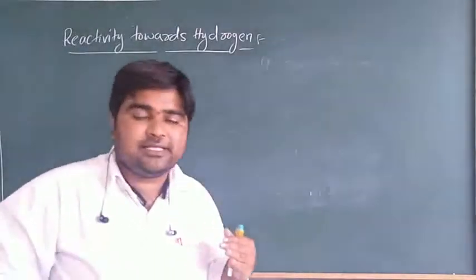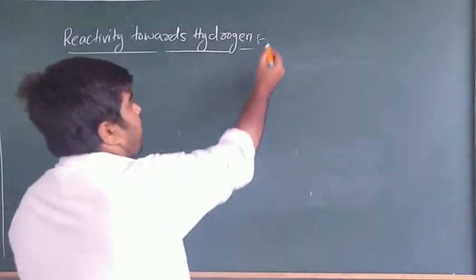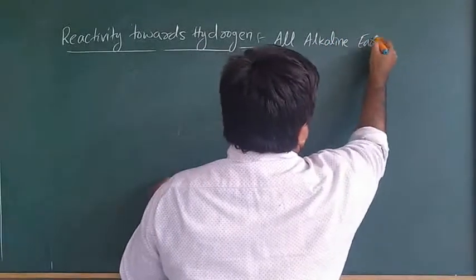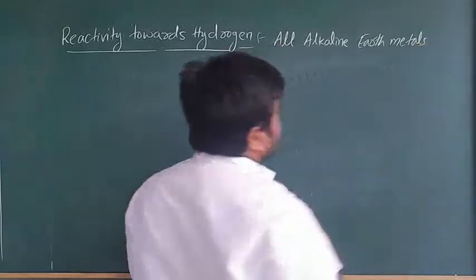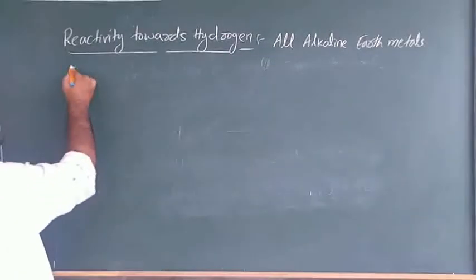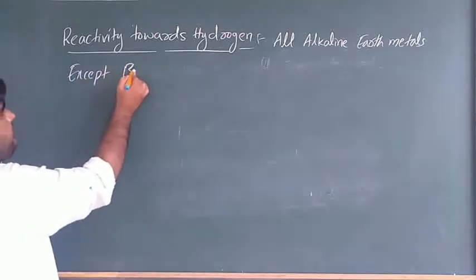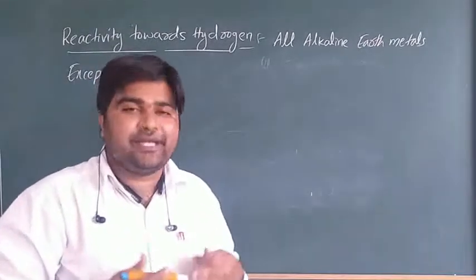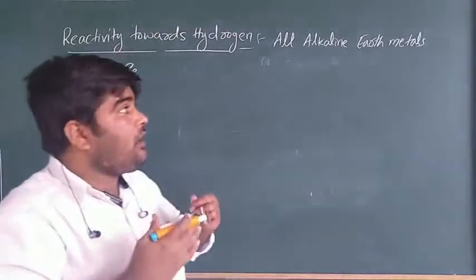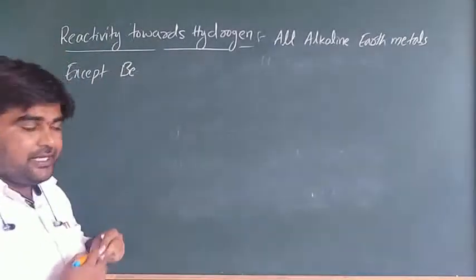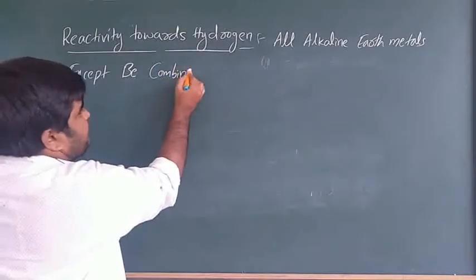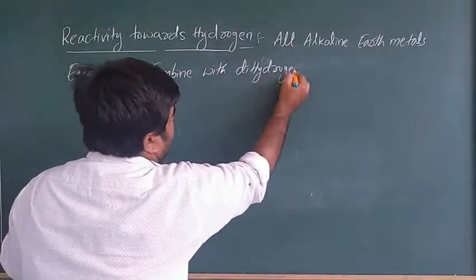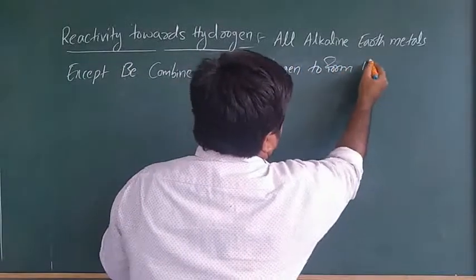All alkaline earth metals except beryllium combine with dihydrogen to form hydrides.